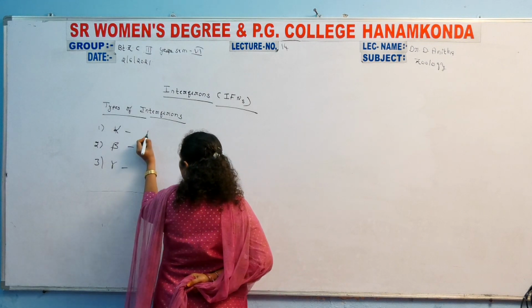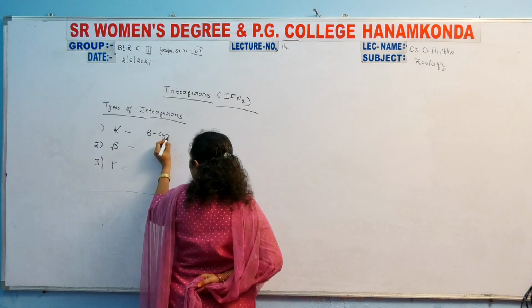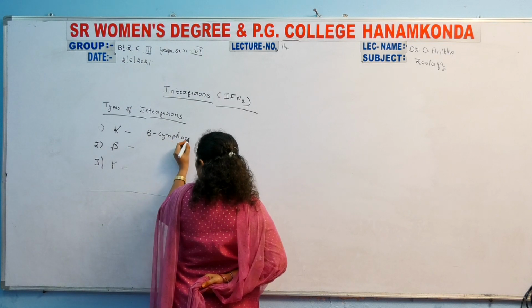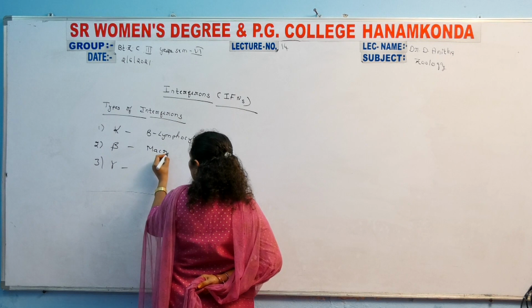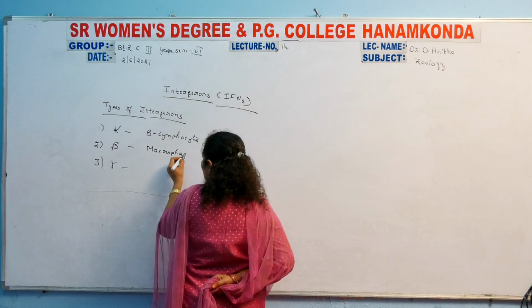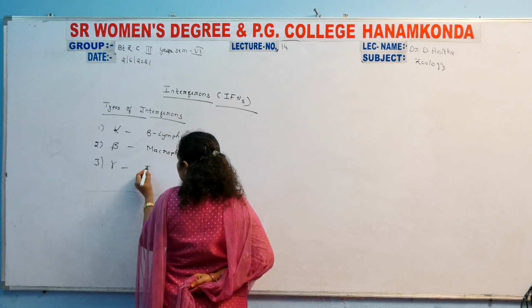Alpha interferons are mainly helpful for B lymphocytes, through the activation of B lymphocytes, beta for macrophages, and gamma for T cells.